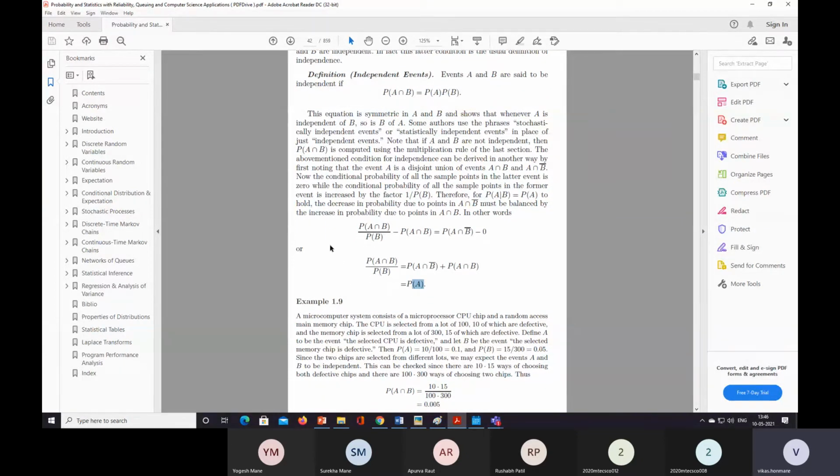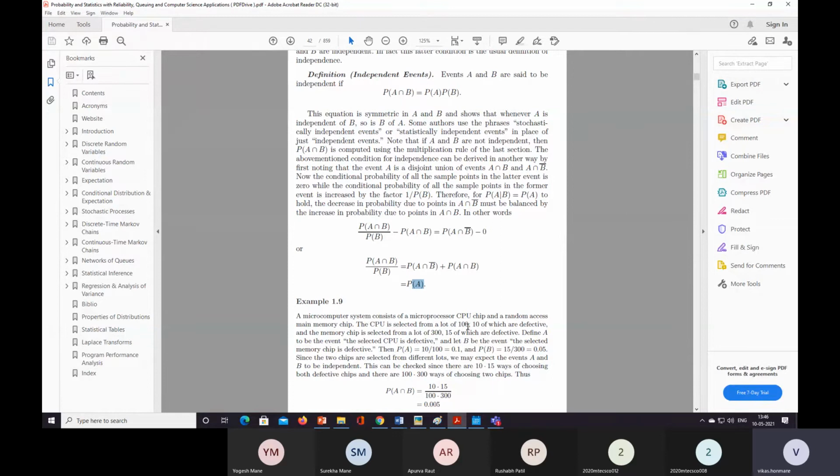I'll just read the example. A micro and random access main memory chip. The CPU chip is selected from a lot of 100, 10 of which are defective. Okay, so two types of chips are there. One is the RAM, and the second one is the CPU chip. So the CPU chip is selected from a lot of 100, 10 of which are defective.